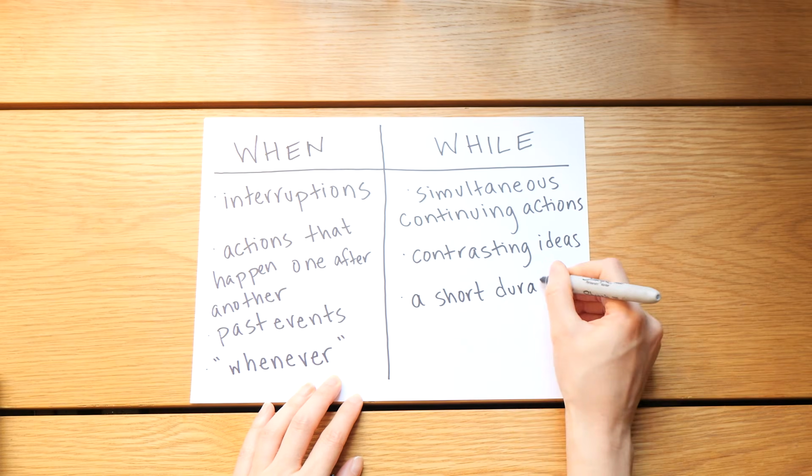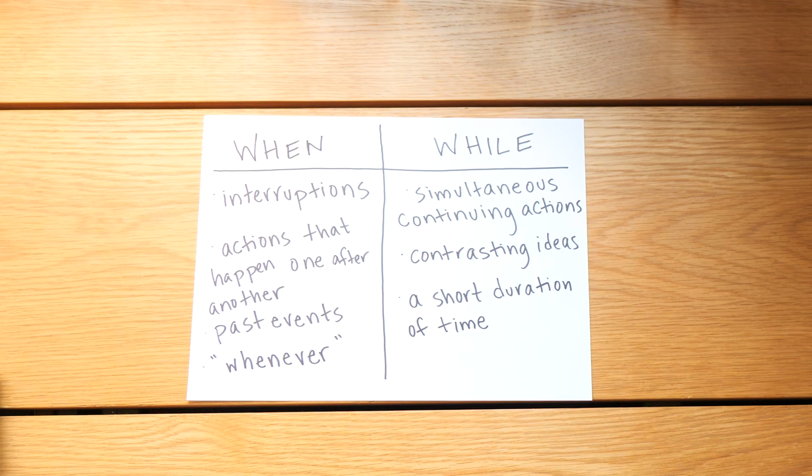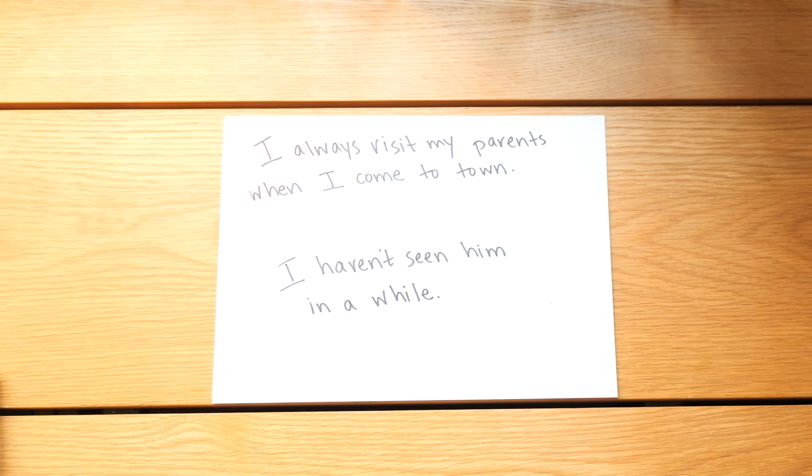The last use of while that I want to talk about is in the expression a while, or like for a while, something like that. So this while is used to talk about a short duration of time, usually a short duration of kind of undefined time. The way that you'll know that it's this use of while is because it will be preceded with an a. So you'll always see a while, as in for a while or in a while, something like that. So in this use, we're always talking about this kind of short, usually duration of time that something is going to happen in. For example, I haven't seen him in a while.